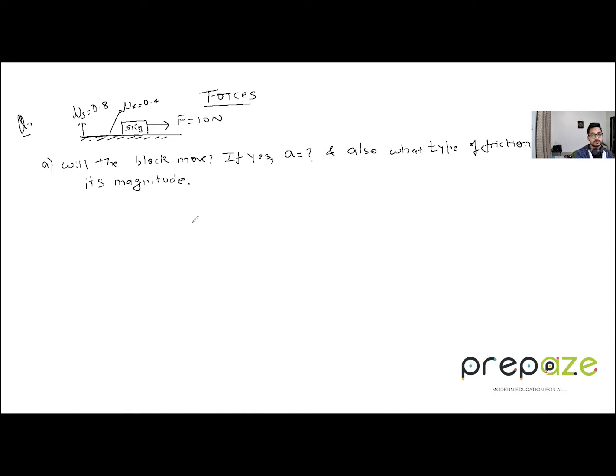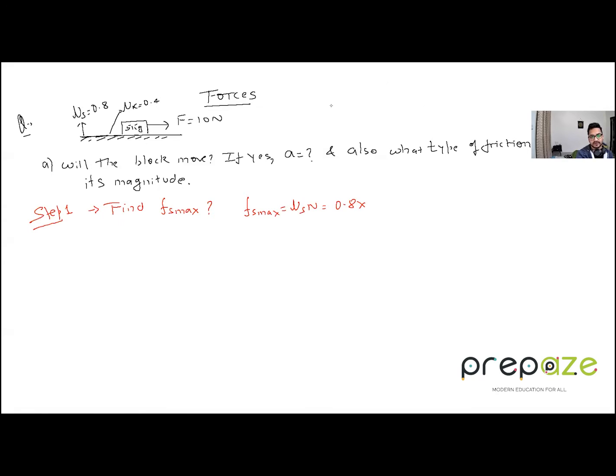Okay. Whenever an object is kept at rest and a force is applied, the first thing you need to check always, step number one, is to find Fs max. That is the maximum value of static friction. I told you in the last session that if the force applied is less than this Fs max, then the block will not move. The first job is to find out the Fs max. Let us see what we are getting. So Fs max, as I told you, is equal to mu s into N. What is mu s? It is 0.8. What is N over here?